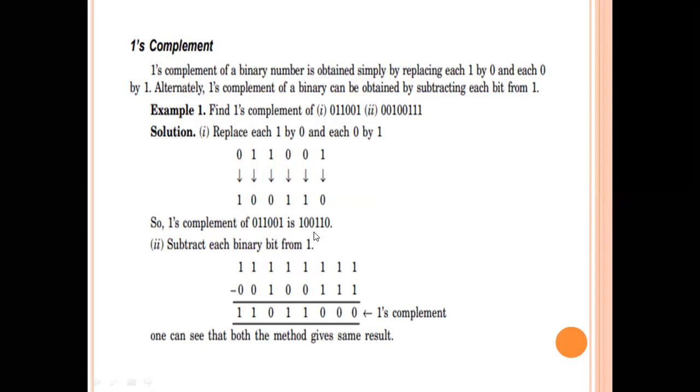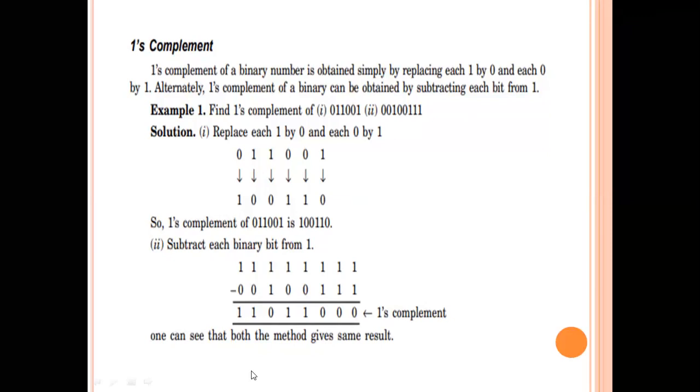There is another method for complementation, that is subtracting this value from ones. To find the ones complement of a number, we have two methods. One method is simply replacing 1 with 0 and 0 with 1. Another method is subtraction, where the value is subtracted from ones.